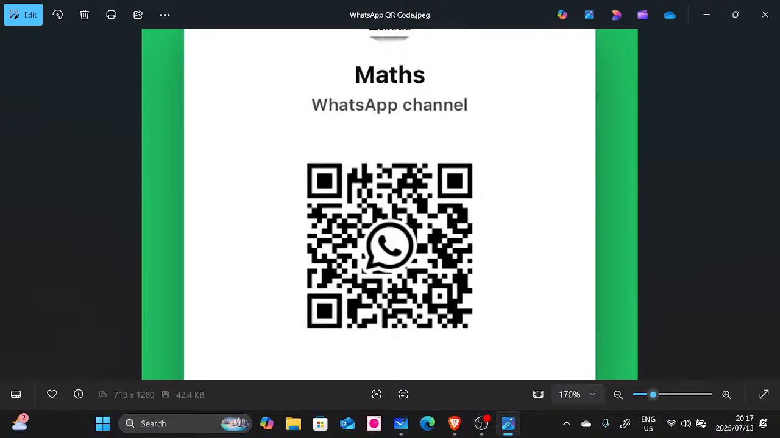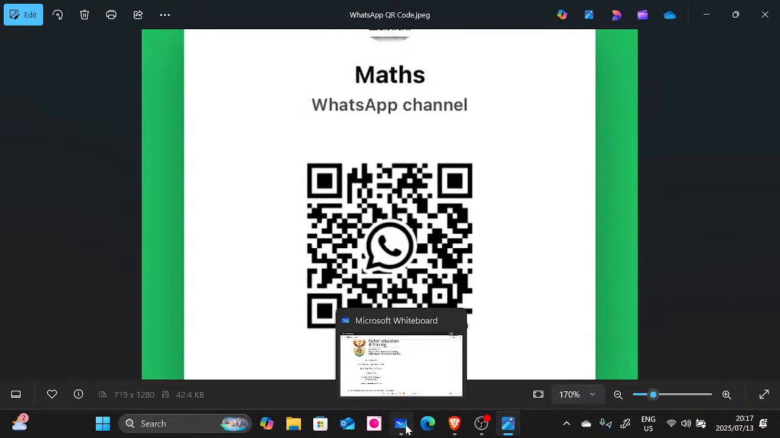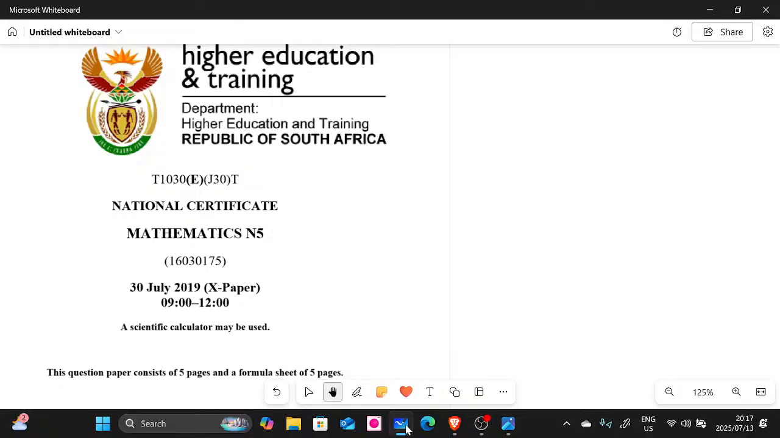So I'm gonna go to the question that we're supposed to solve. I took this question paper that you see here. This is a 2019 July paper, guys, for mathematics N5. In this video, we're gonna focus on question 4, which is integration. I've noticed most people are struggling with integration, so we're gonna focus on integration.